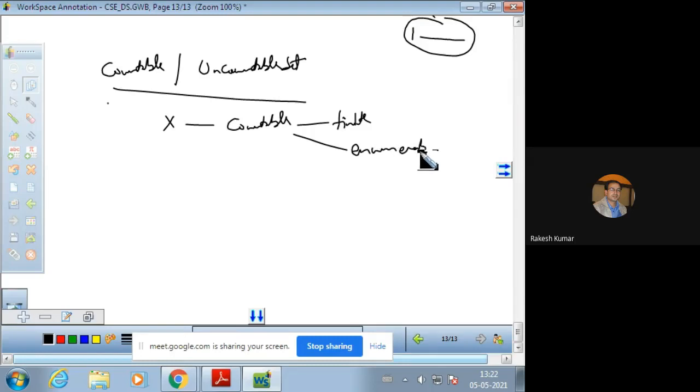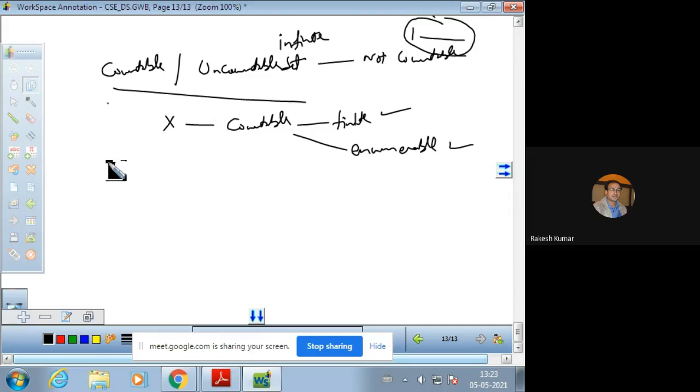Enumerable. So if it is either a finite set or it is a numeral, then it is said to be countable. And an uncountable set and an uncountably infinite set are the same thing. Uncountably infinite set, a set which is not countable, is said to be an uncountable set or uncountably infinite set. So the set which is not countable, we call it an uncountably infinite set.